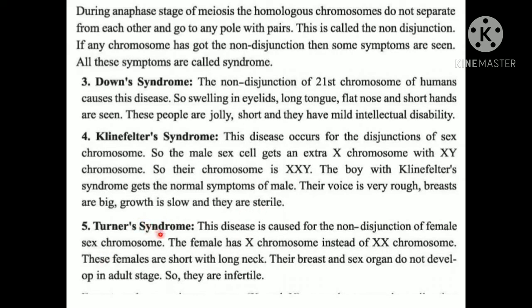Now Turner syndrome. This disease is caused by non-disjunction of the female sex chromosome. Klinefelter's is male, Turner's is female, but Down syndrome and Turner syndrome are for non-disjunction and Klinefelter's is for disjunction. The female has one X chromosome instead of XX. We know females have two XX chromosomes, but in Turner syndrome they have only one X chromosome. These females are short with a long neck. Their breasts and sex organs do not develop in the adult stage, so they are infertile.